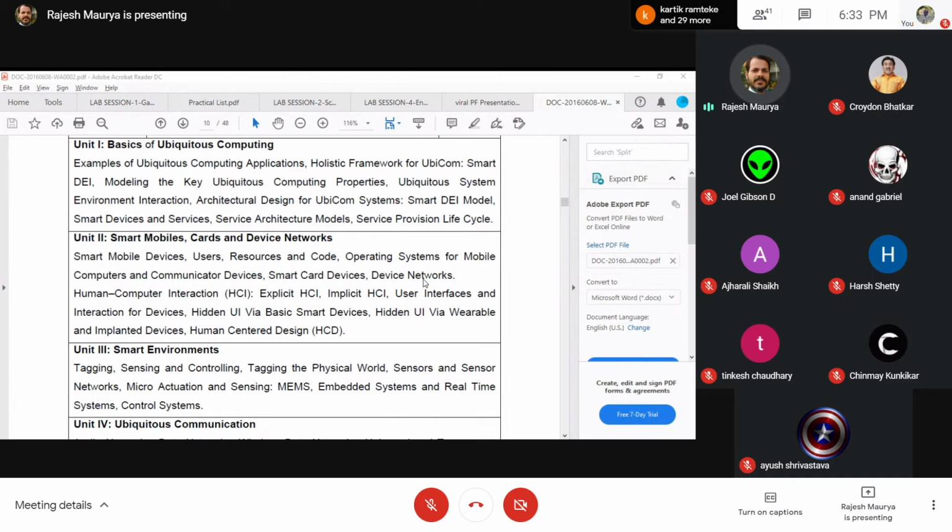And as far as the dimensions of mobility are concerned, you will talk about the aspects of mobile devices, mobile service, mobile data, mobile code, and mobile communication. So those aspects of mobility in one or the other sense may be asked.